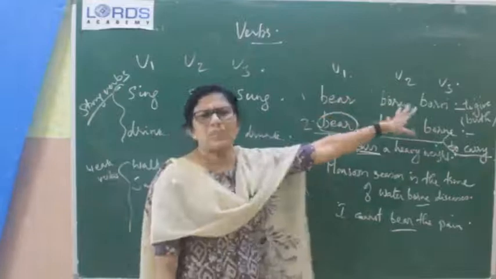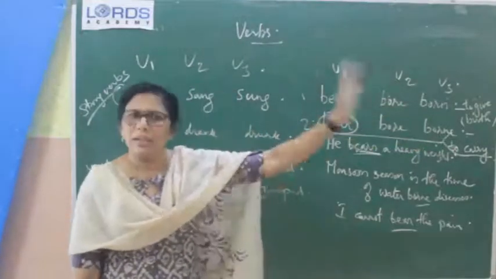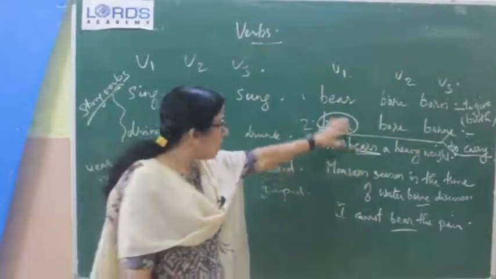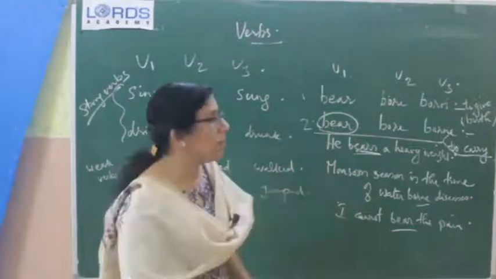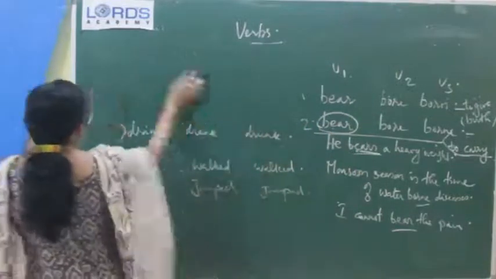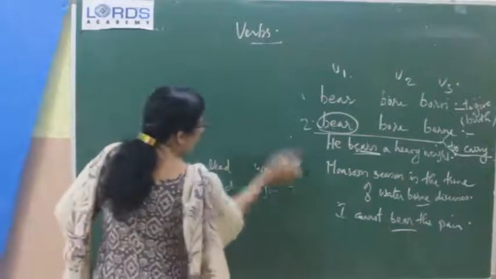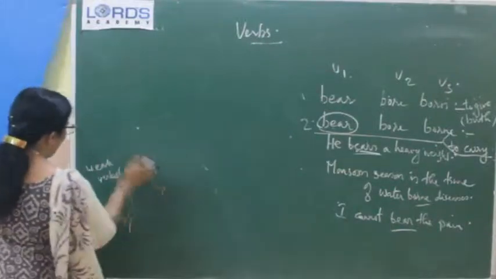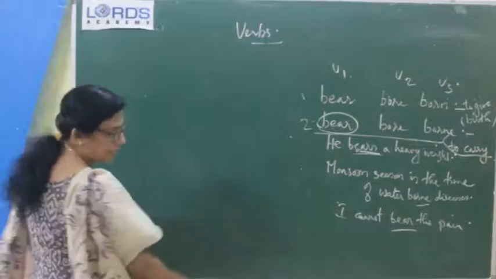First set, it is very simple. He was born on such and such a date. So, this is the first set of troublesome verbs, where the first one means to give birth and the second one means to carry. So, that is the first set. Next one is